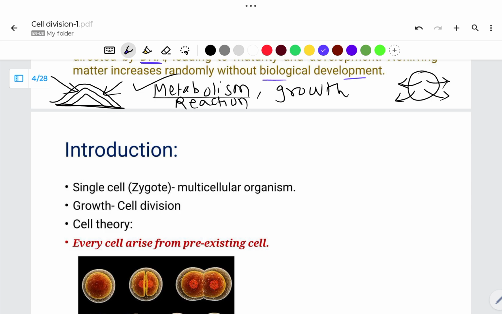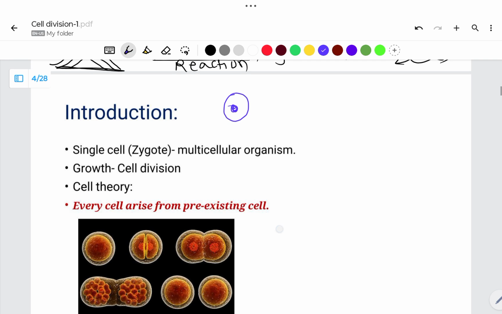Let's see some introduction. In the case of plants and animals, and in the case of us people also, our life arises from a single cell. During some period, which is known as pregnancy in the case of animals, this cell undergoes multiplication. One cell divides and produces a two cell stage.